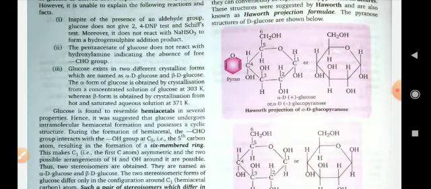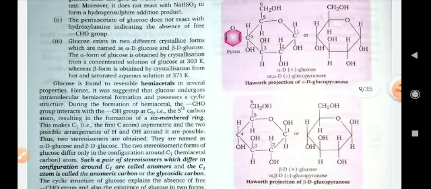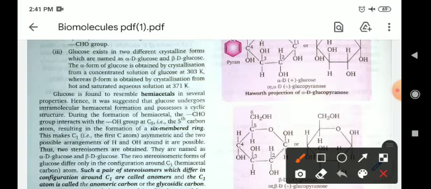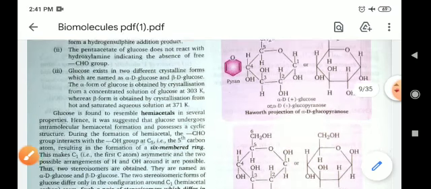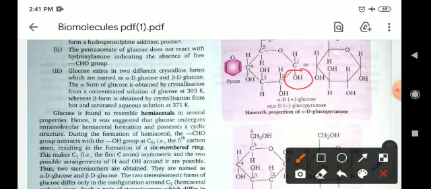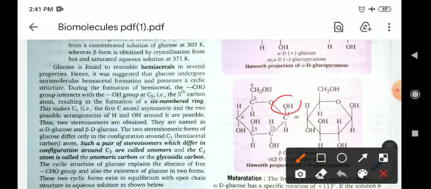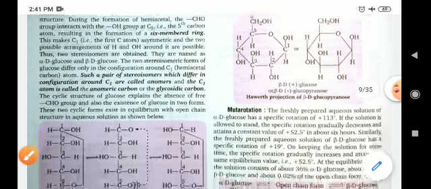Okay, so what is the difference between alpha D-glucose and beta D-glucose? In alpha D-glucose, at carbon number 1, the OH is present at the below position, but in beta, this OH group will be present at the above position. So this is the difference between alpha and beta configuration.